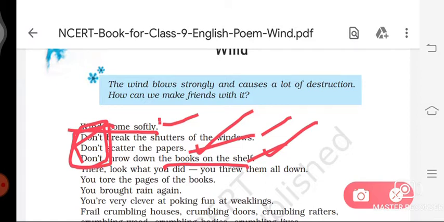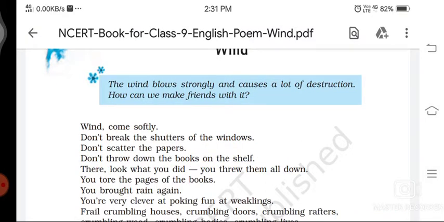Now we talk about what effect the device creates. What effect does this poetic device create in this paragraph?